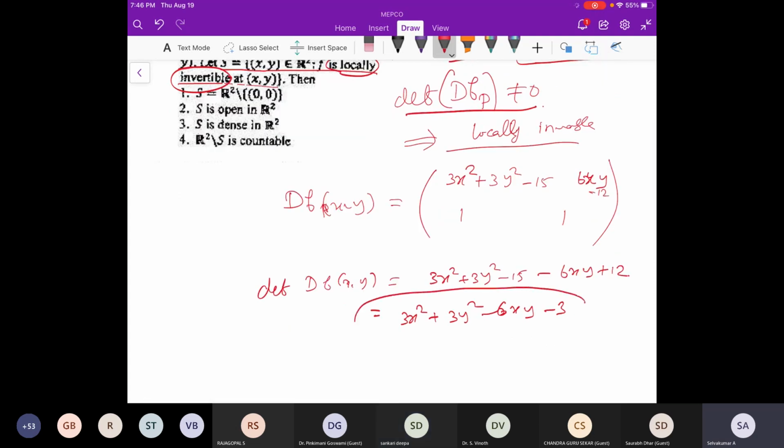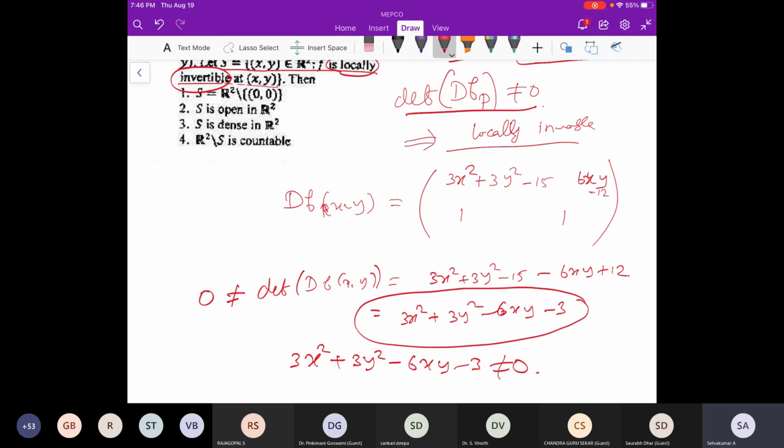This is actually some curve, a closed curve. It is not a circle, it is some quadratic curve. That we know, whenever we have something like this, it is a curve. So the determinant should be non-zero, that means 6xy minus 3 should be non-zero. If it is non-zero, then we are done.